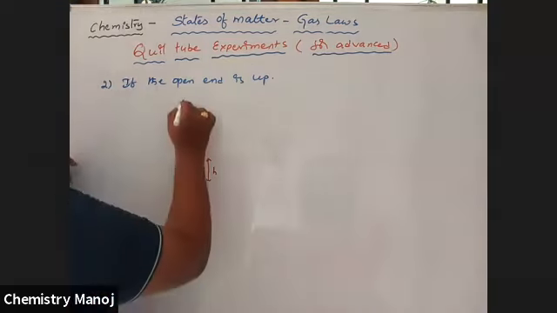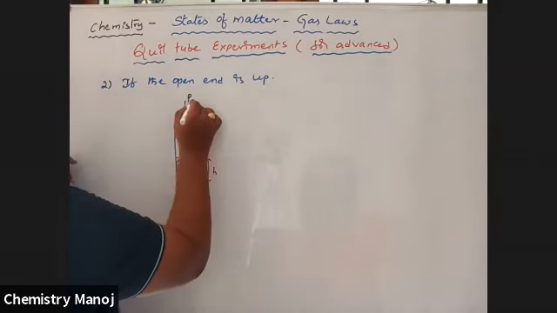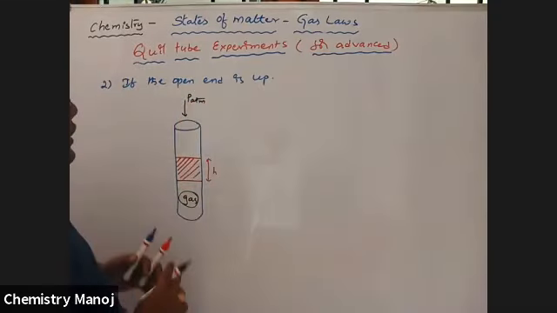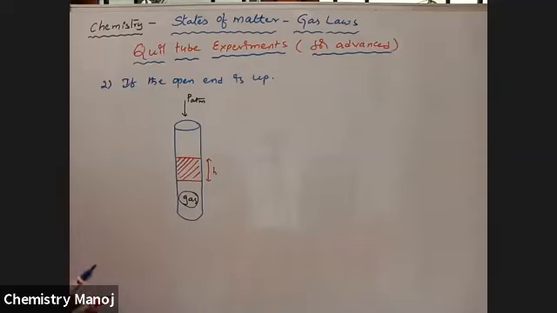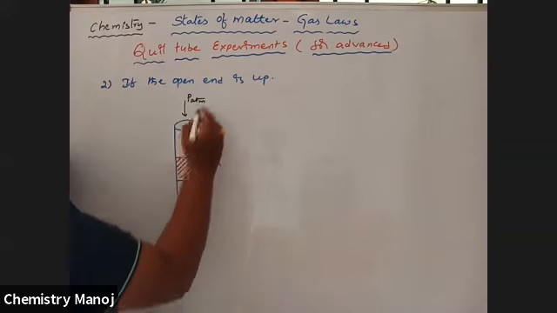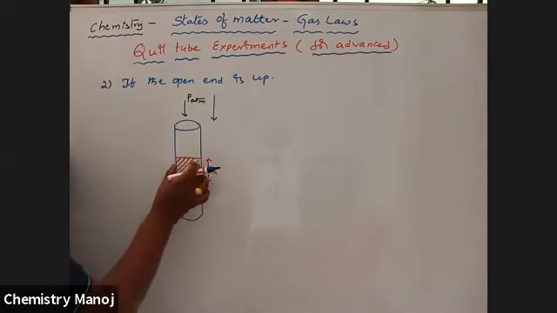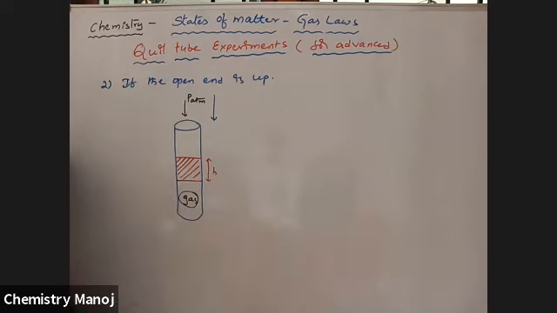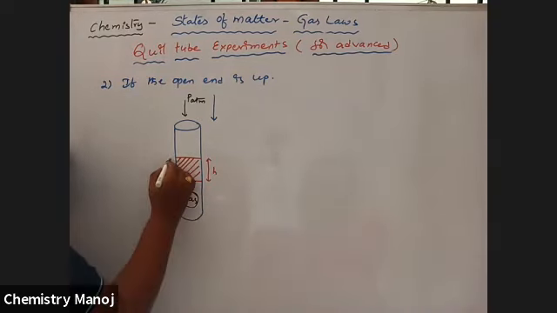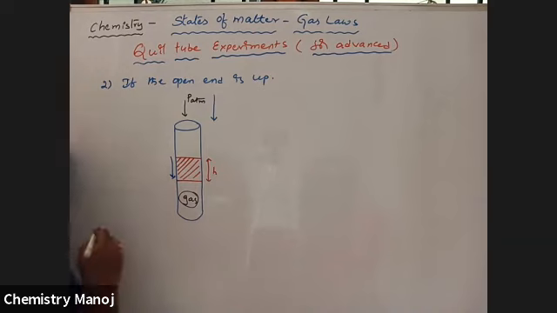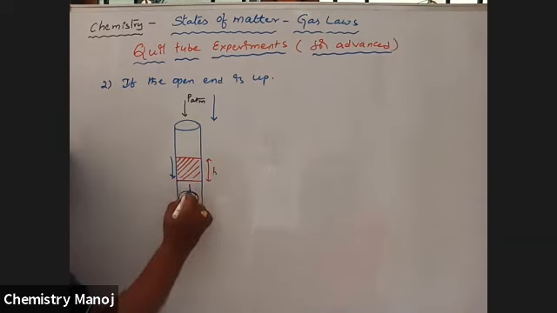Now atmospheric pressure is in this direction, moving inside the vessel. See here, atmospheric pressure is in this direction. Next, this mercury column is also moving in the downward direction, so it is also in this direction, but the gas is in the opposite direction.